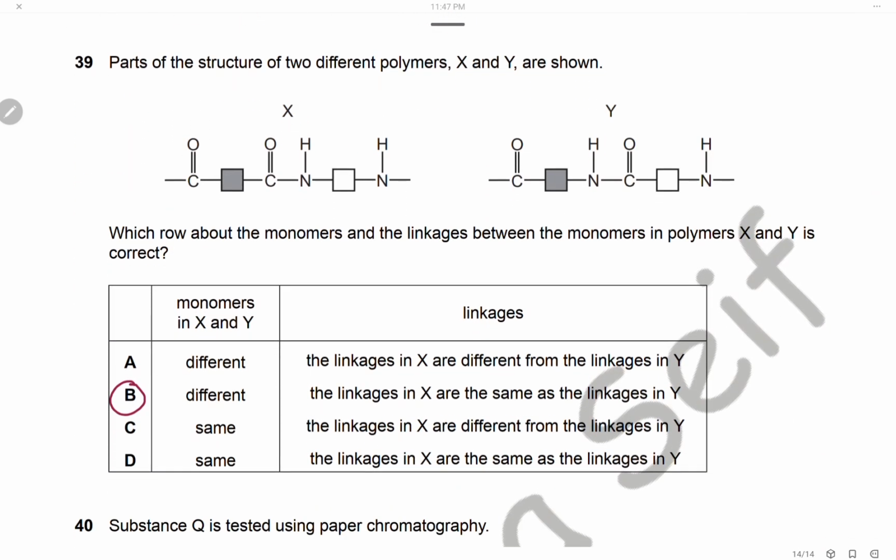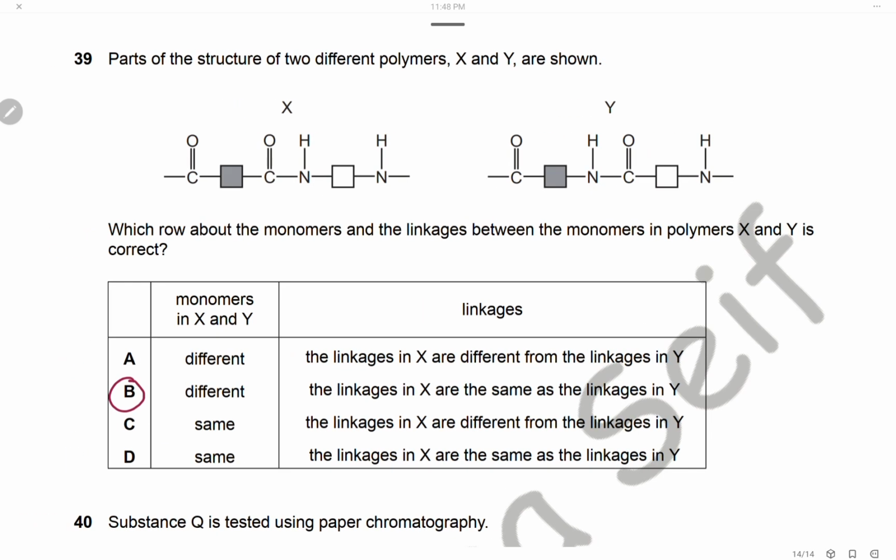Question 39. Part of the structures of two different polymers, X and Y, are shown. Which row about the monomers and the linkage between the monomers in polymers X and Y is correct? Here we have column 1 showing the monomers in X and Y, and the second column the type of linkage. Both have the same linkage, which is the amide linkage, so the type of linkage is the same in X and Y. And now let's check the monomers.